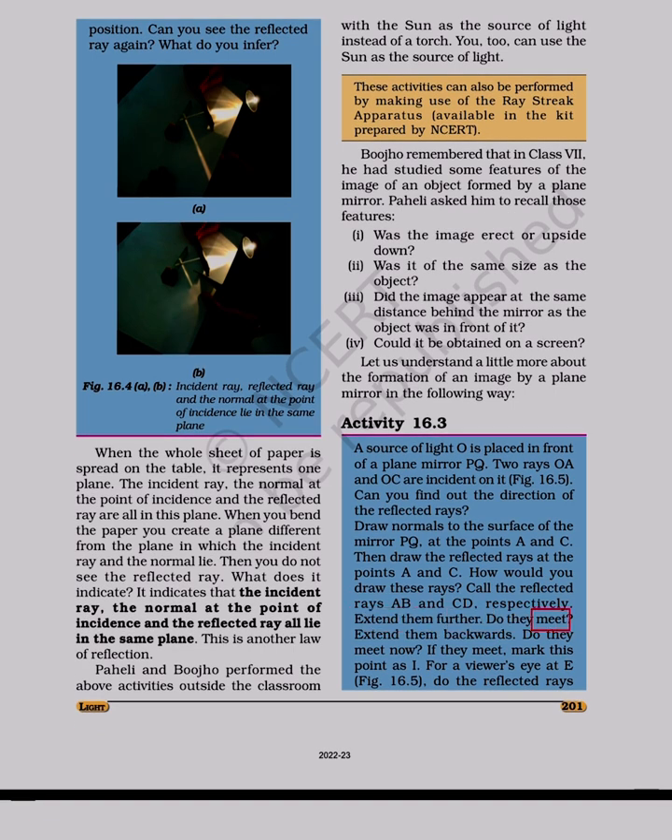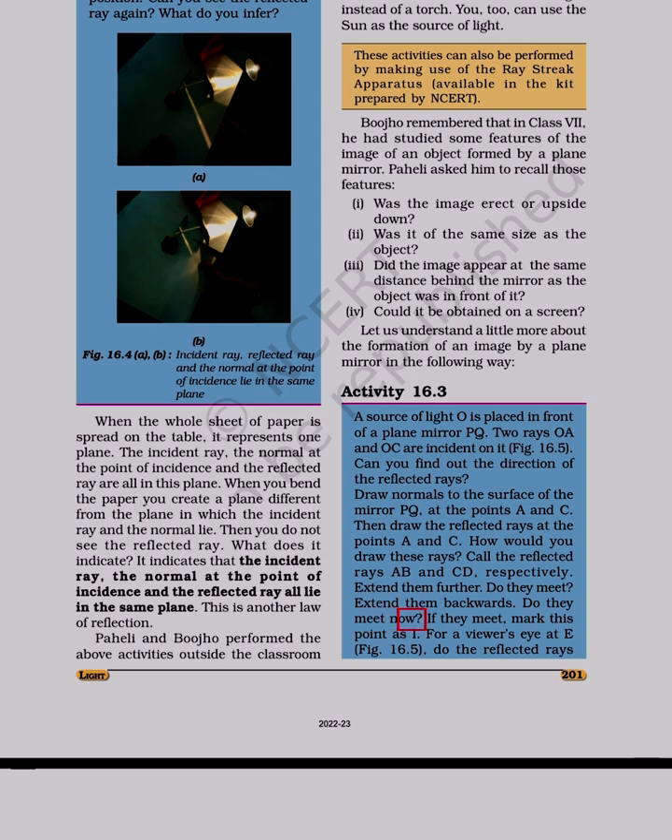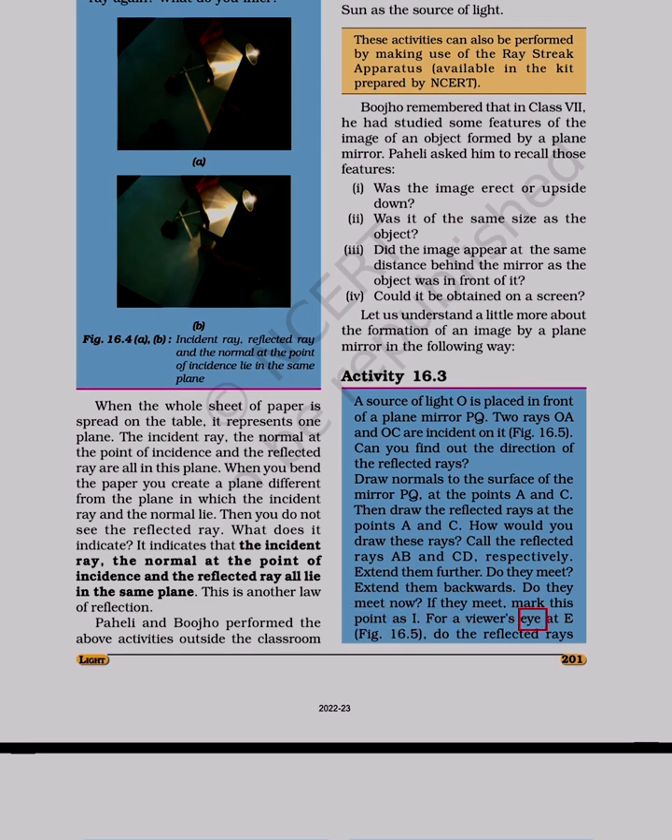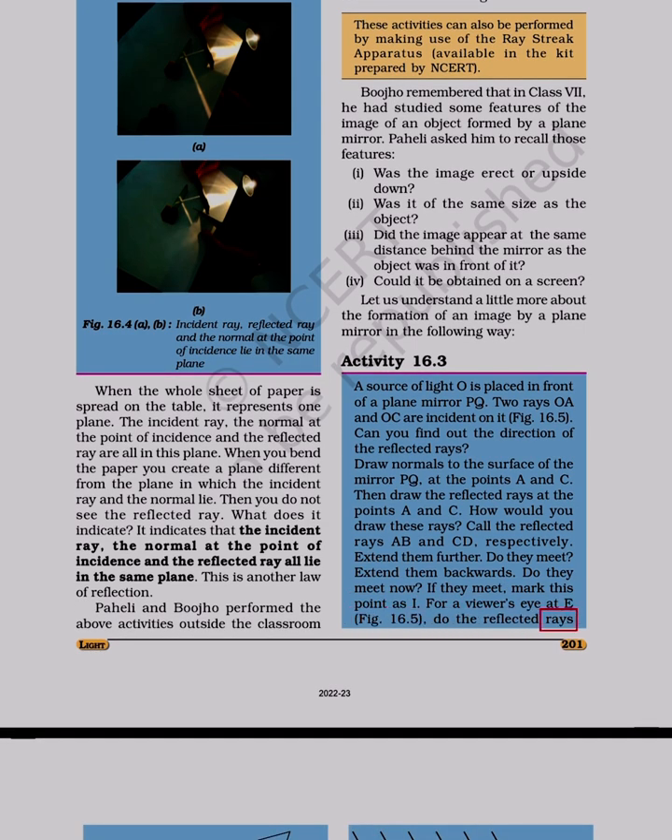Extend them further. Do they meet? Extend them backwards. Do they meet now? If they meet, mark this point as I for a viewer's eye at E. Figure 16.5. Do the reflected rays.